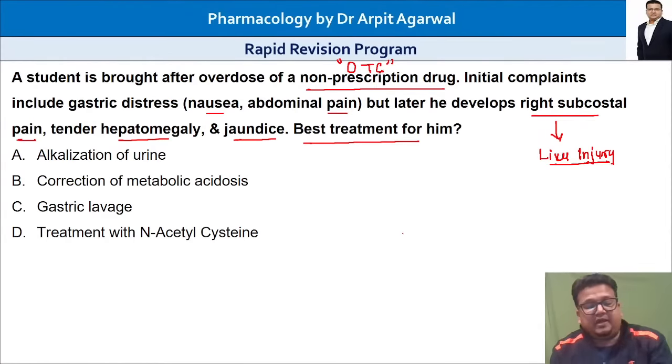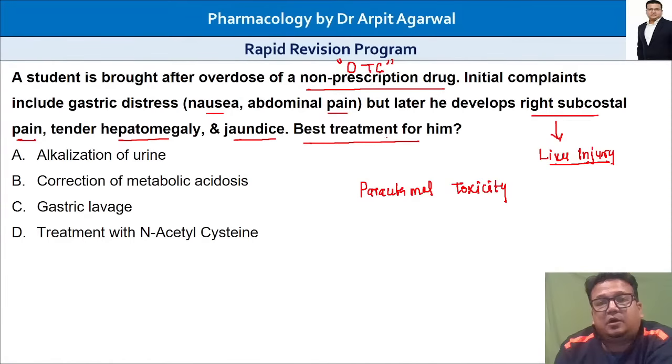So this is a case of paracetamol poisoning. Paracetamol is an over-the-counter or non-prescription drug, and it leads to production of a toxic metabolite, N-acetyl-para-benzoquinone imine. N-acetyl-para-benzoquinone imine is the toxic metabolite which is formed, and that leads to liver injury, hepatotoxicity or hepatic failure.